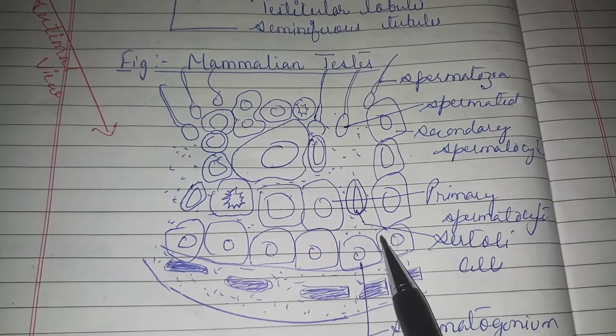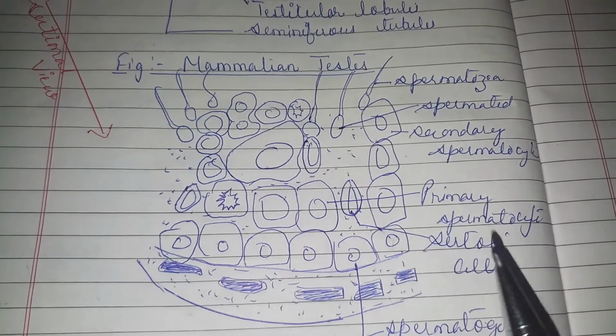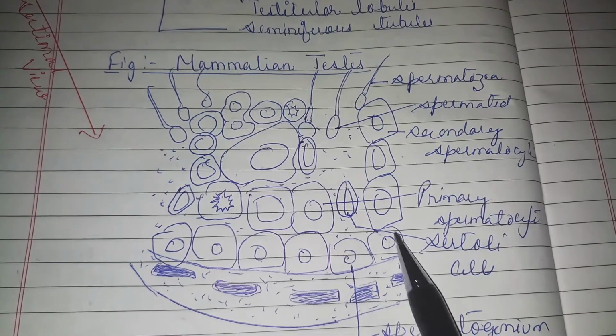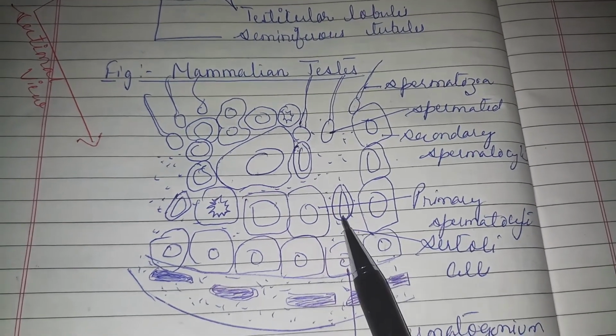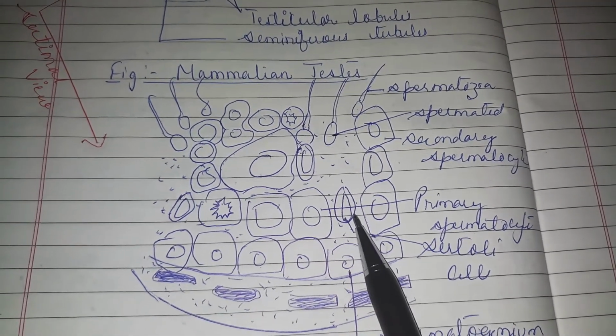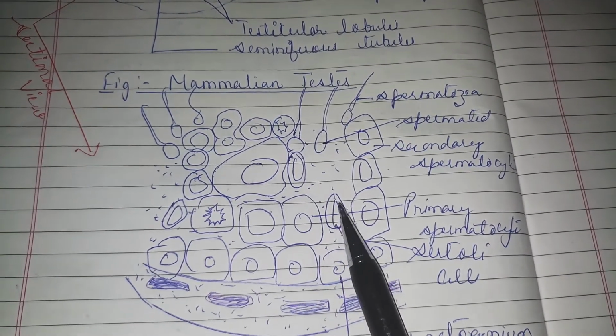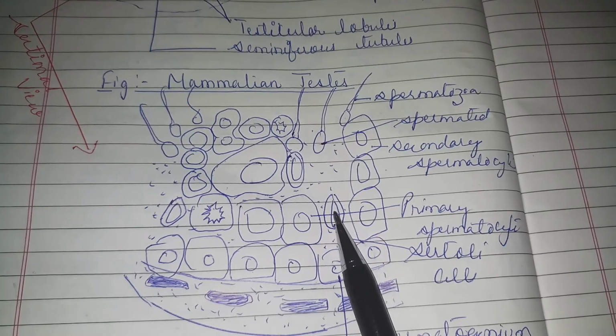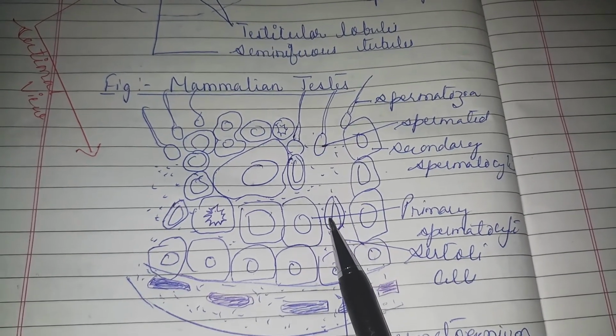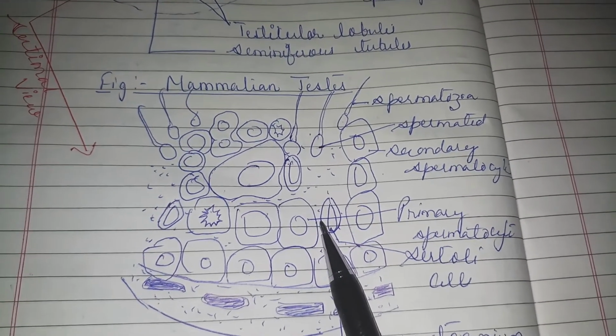Initially these cuboidal cells are called spermatogonia. But in between these cuboidal cells, you may see a different shape of structure. These are not cuboidal cells. These cells are few in number and are called Sertoli cells or nursing cells as well.